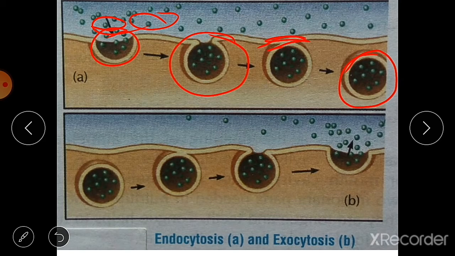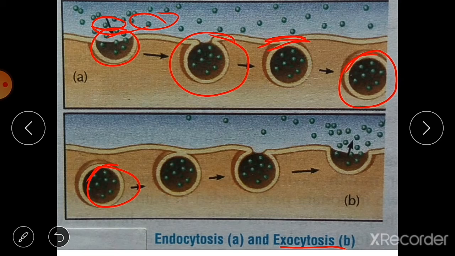Then what is exocytosis? After digestion and absorption, amoeba expels the undigested food. This process of removing undigested food from the cell is known as exocytosis. In this process an opposite phenomenon occurs than that of endocytosis, so they are different and opposite processes.